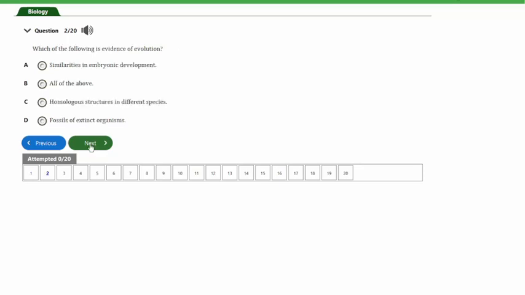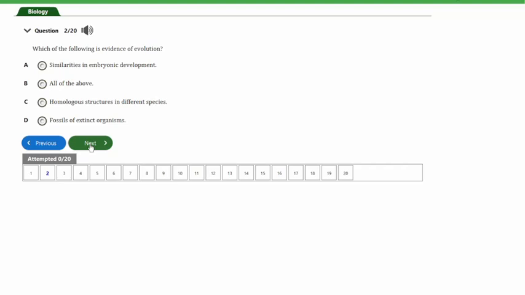So let's look at the next question, and that's question number 2. The question says, which of the following is evidence of evolution? A, similarities in embryonic development. B, all of the above. C, homologous structure in different species.